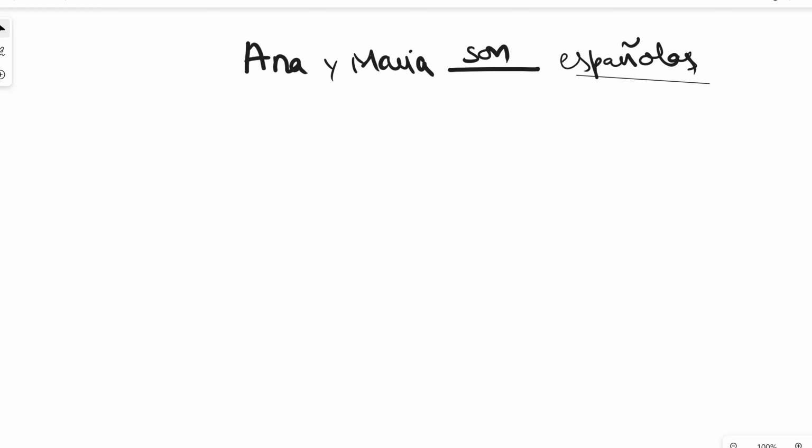Ana y María dash españolas. Ana y María dash españolas. What would come here? Ser or estar? I'm talking about nationality. Nationality is always ser, so it will be ser, obviously. Ana y María son españolas.